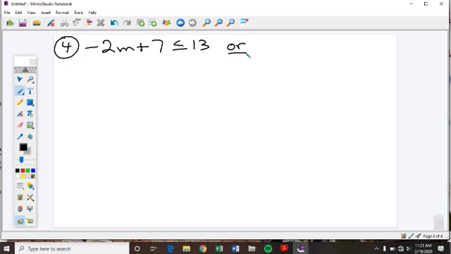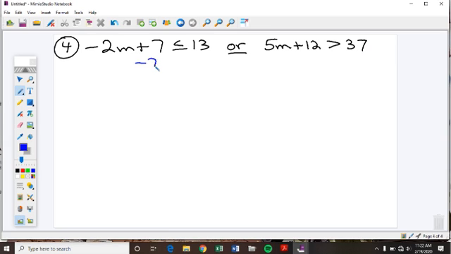Or 5m plus 12 is greater than 37. Once again, we have the word or. So we're going to solve them both separately. Let's see how that works out, and then we'll go from there.